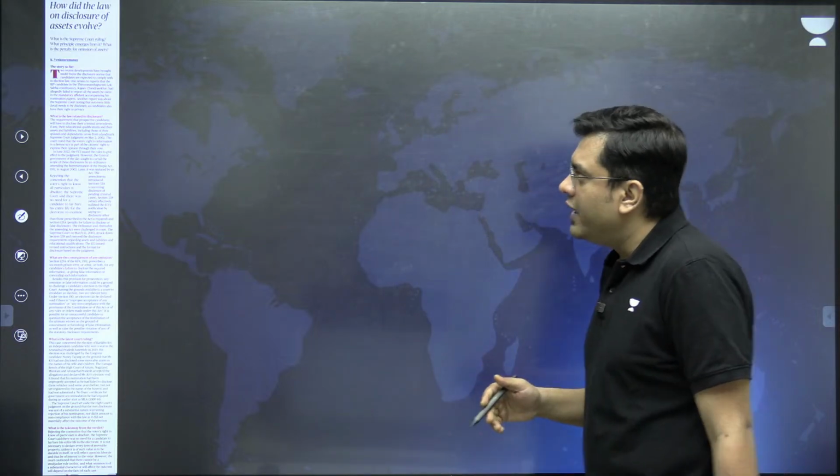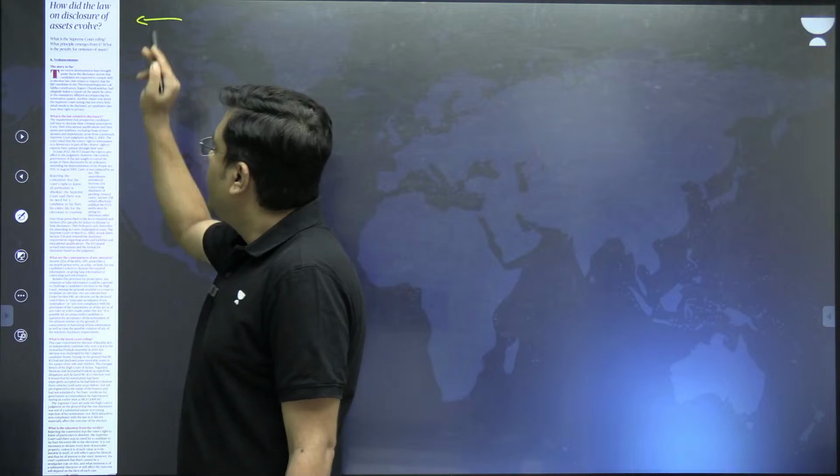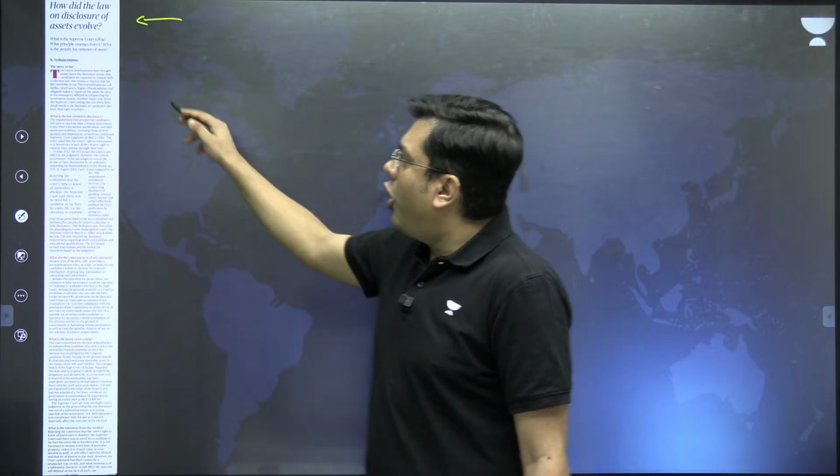Now, coming to the next topic, next article. The next article is, how did the law on disclosure of assets evolve? This article basically finds its place in the newspaper because of the news stories doing the rounds around the constituency of Thiruvananthapuram. Thiruvananthapuram this year is considered to be a high-profile electoral battle because on one side you have the Congress stalwart Shashi Tharoor, and on the other side you have Rajiv Chandrasekhar, who has functioned as a minister in the union government. So, that is a high-pitched electoral battle which is going on.